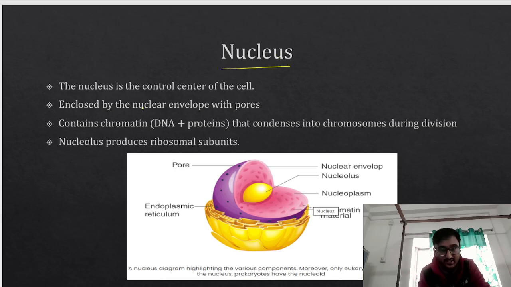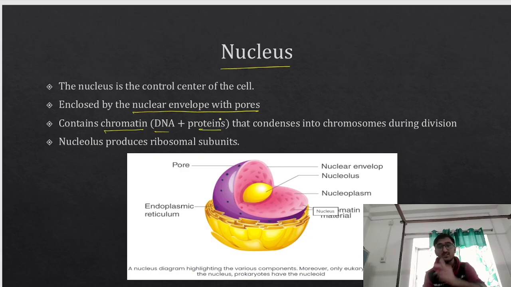So it is enclosed by the nuclear envelope with pores. Now this nuclear envelope is a concept which is only for the eukaryotic cell. Prokaryote के पास ये nuclear envelope नहीं है. और ये जो pore है ना, these are called nuclear pores. It contains chromatin.